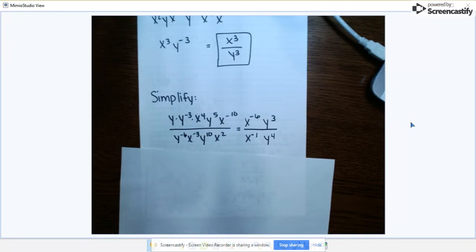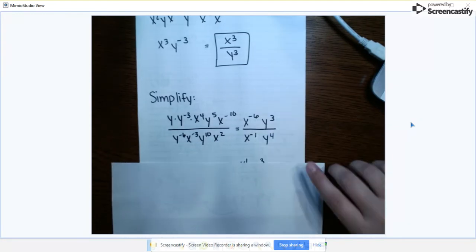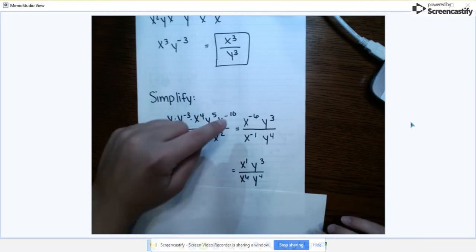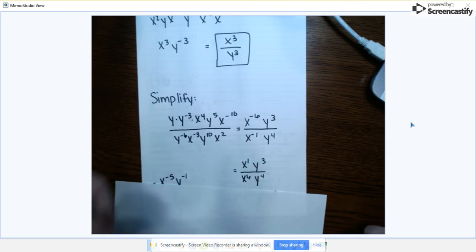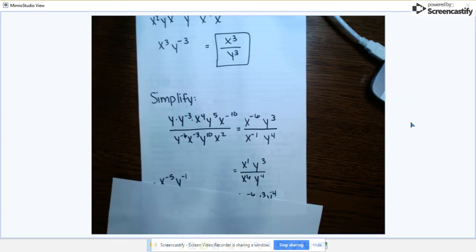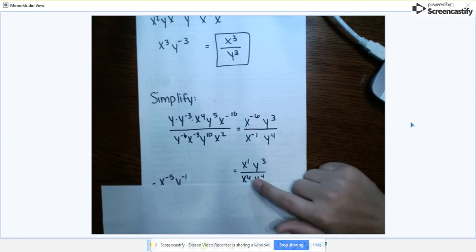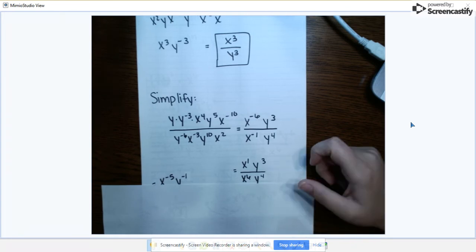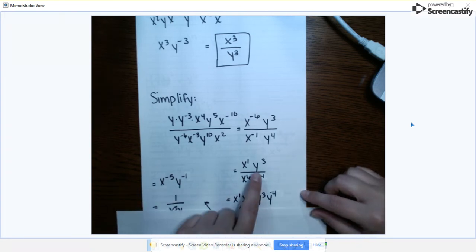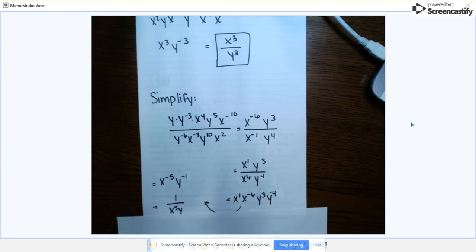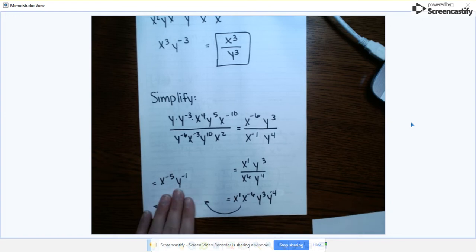Okay, so then I make both of those positive. So we have x to the first and then x to the sixth. So these two just flip-flop. Our y's don't need to move since they're both positive. But in order to combine our x's, we need to move, I always just move these to the top to make it easier. So we would have x to the first, x to the negative 6th. That y cubed is going to stay, but then we have to bring this y to the fourth up, which makes it negative. Now we can combine our x's.